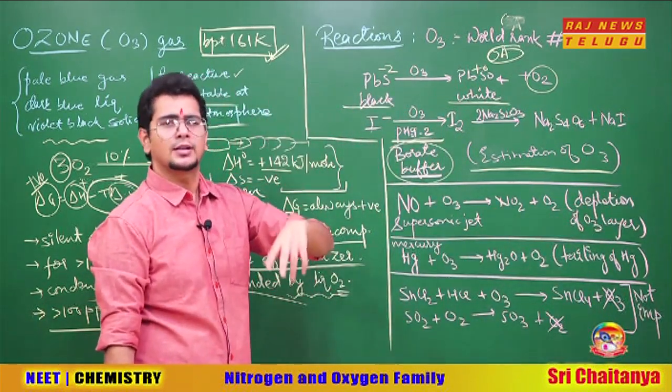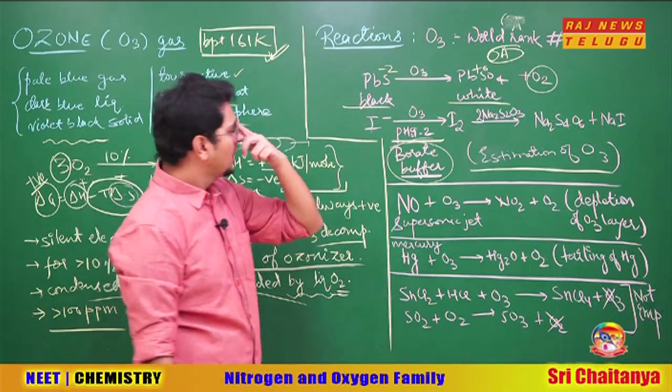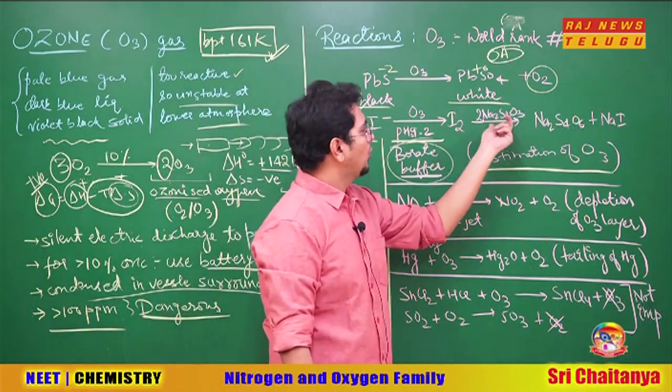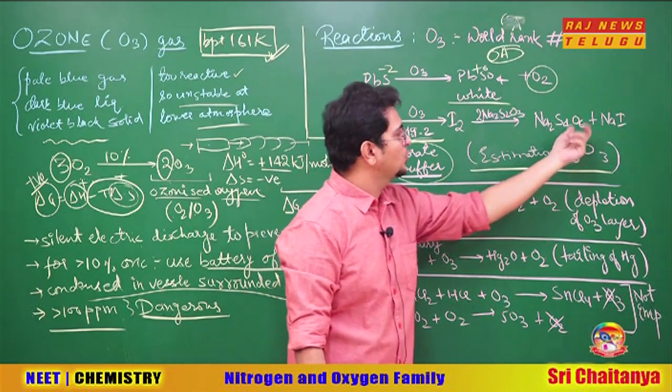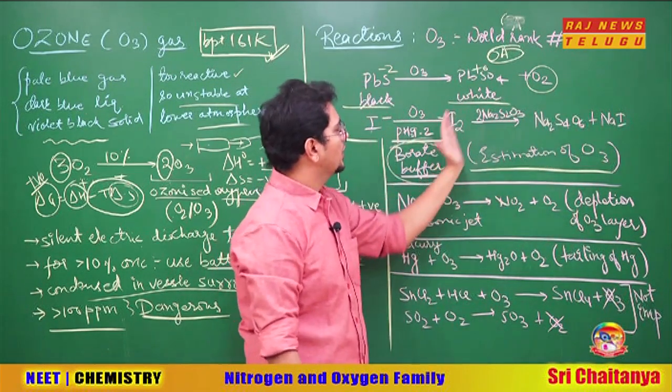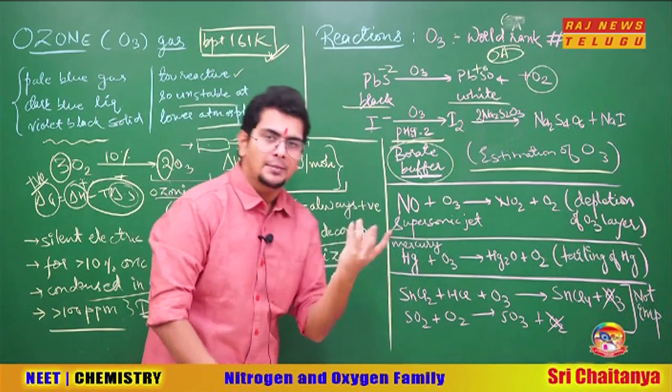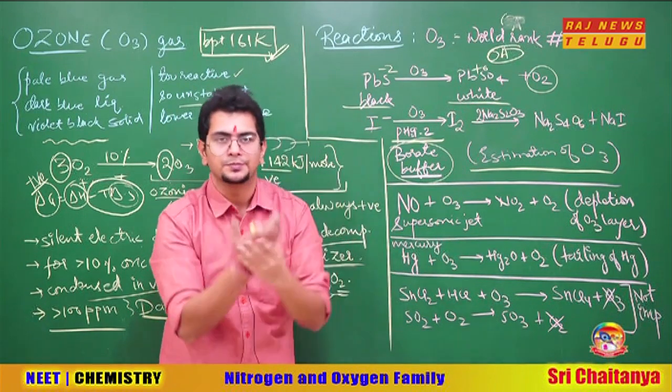Titration is a word you have heard in junior inter also. So what we do is react I2 with hypo, Na2S2O3. We get Na2S4O6 and NaI. The reaction ratio is 1:2. So we take I minus, add ozone there, and get some I2.